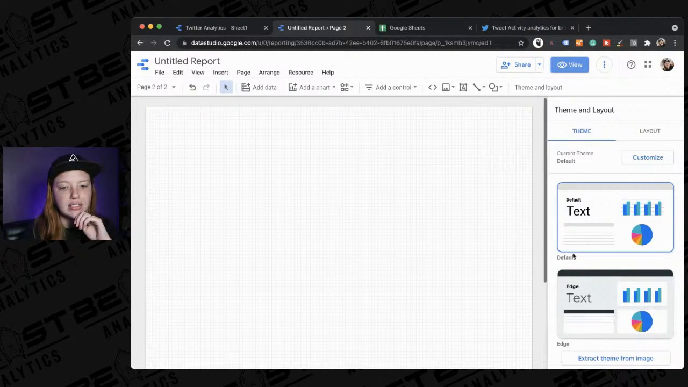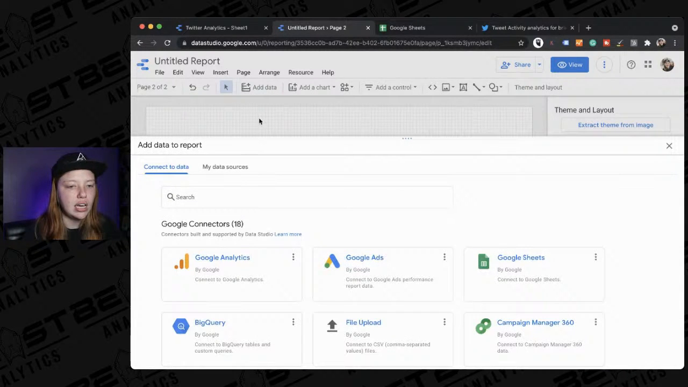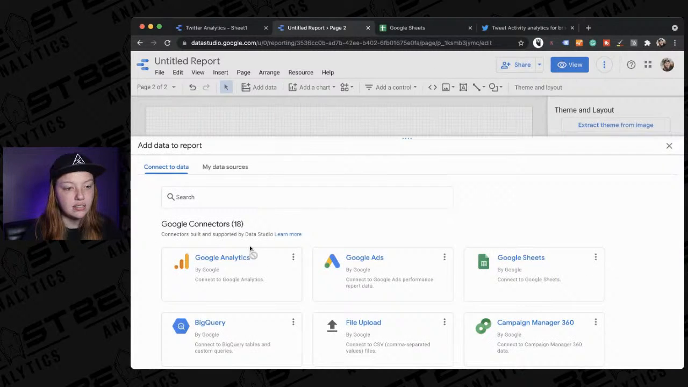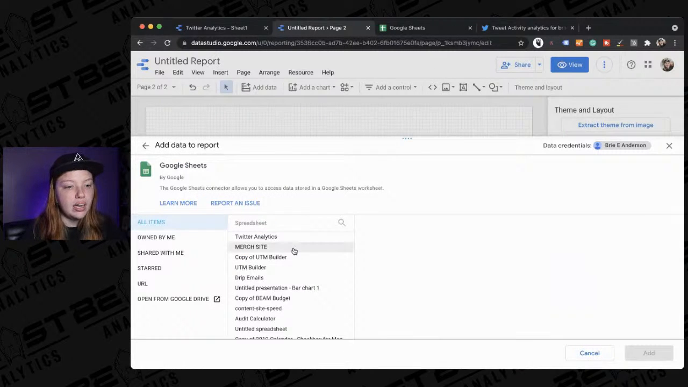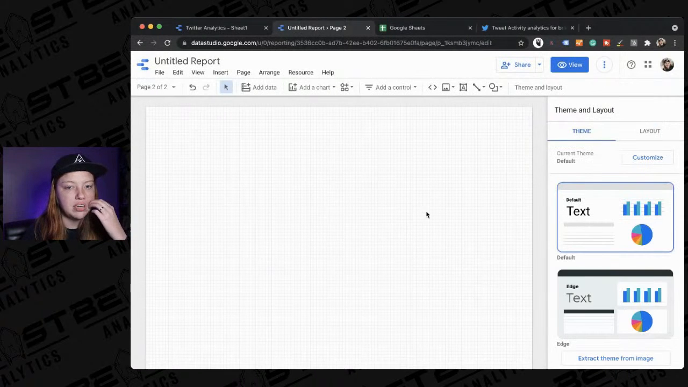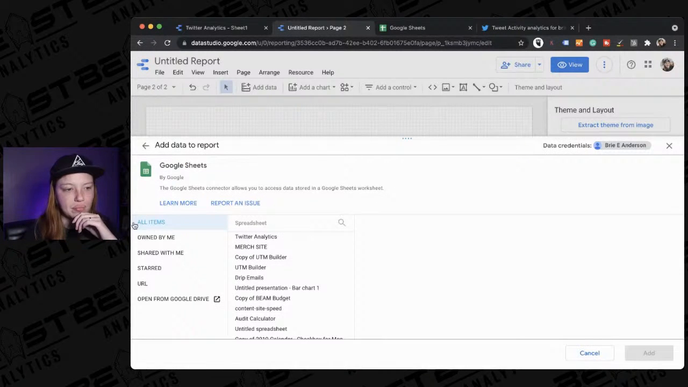Let's add some information here. We're going to add data. We're going to put this Twitter analytics back in here. I want to show you how to customize the look and feel of different charts and stuff.